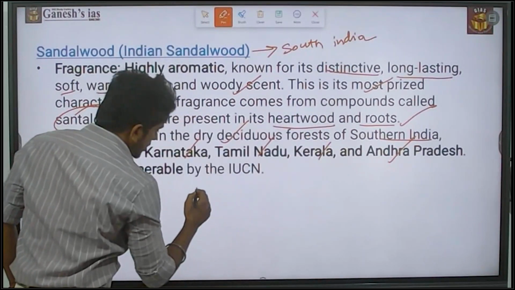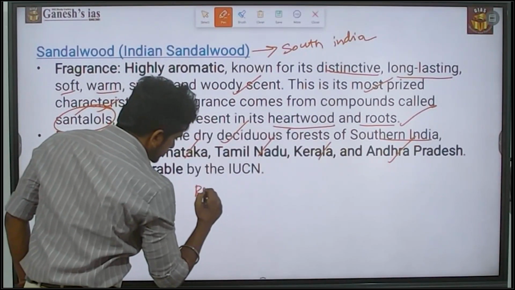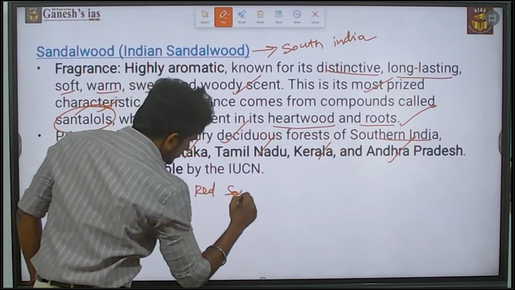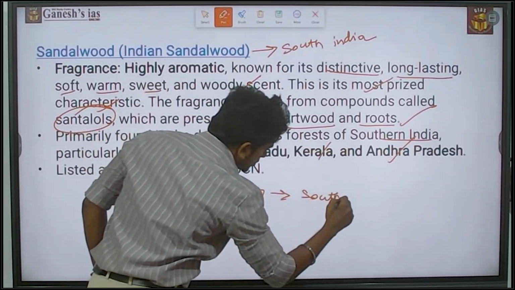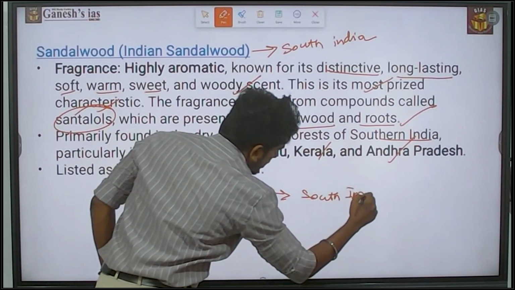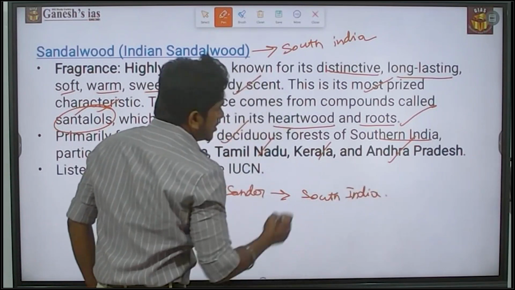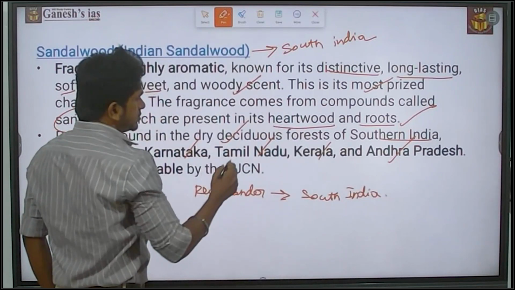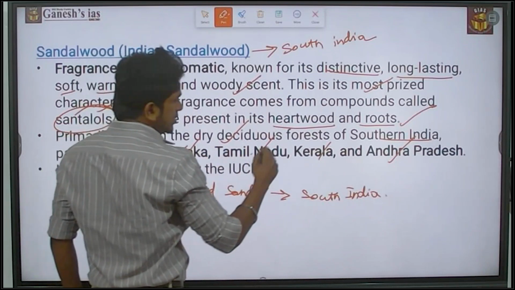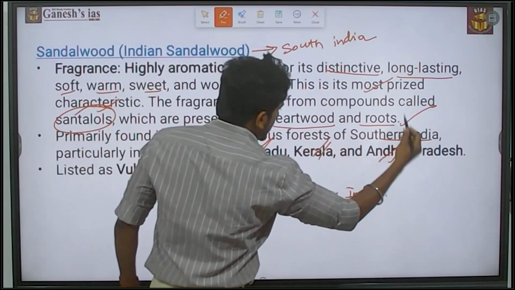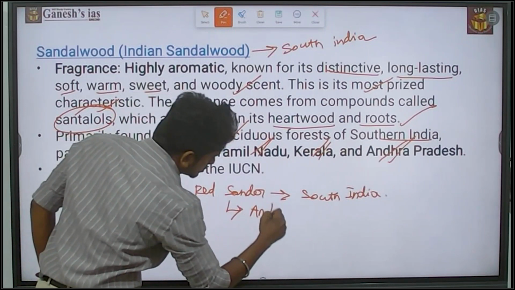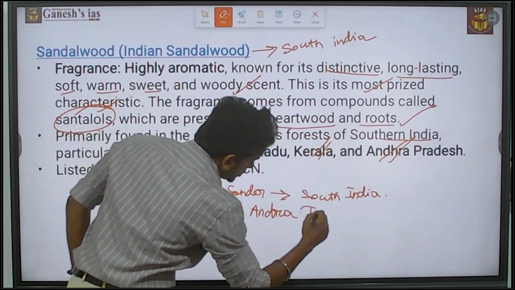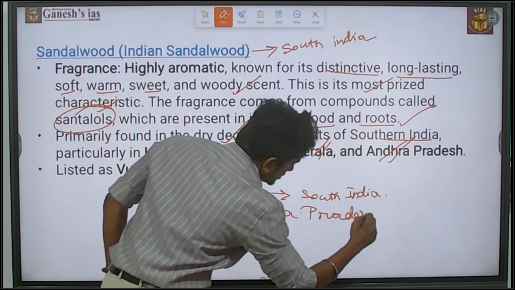And the red sander also belongs to South India. But here the key factor that differs is that sandalwood is found in Karnataka, Tamil Nadu, Kerala and Andhra. But the red sander is mostly related to Andhra Pradesh. That is the key difference.